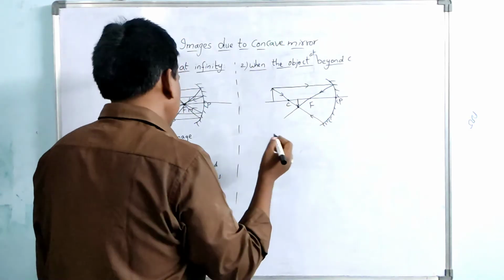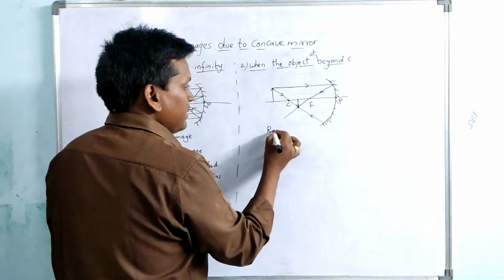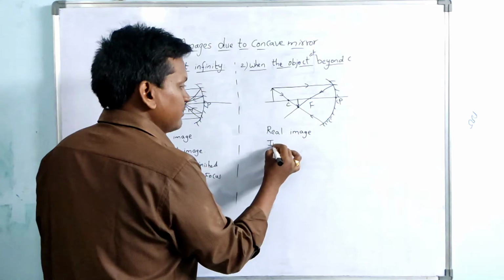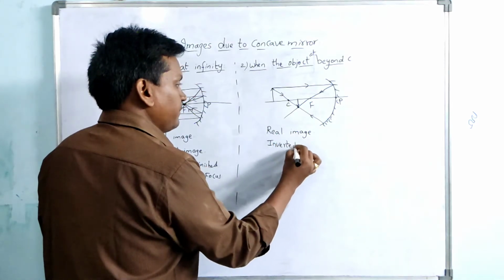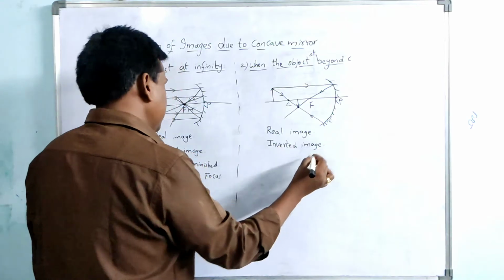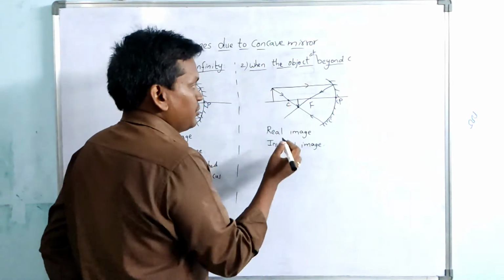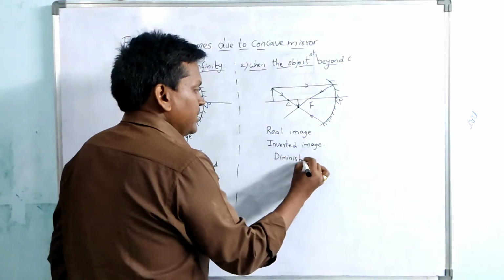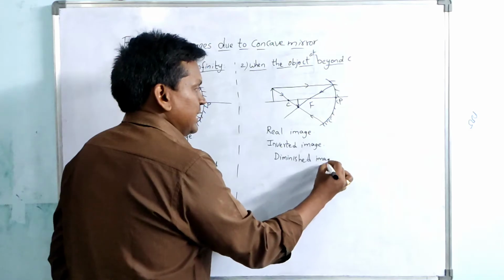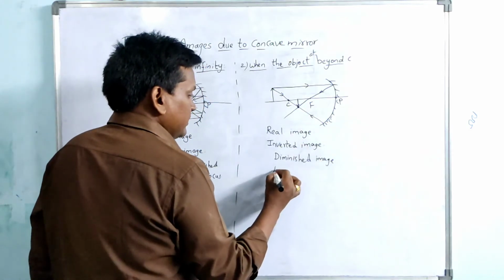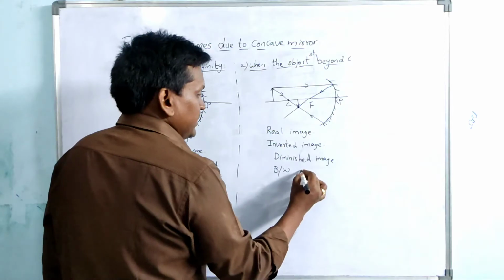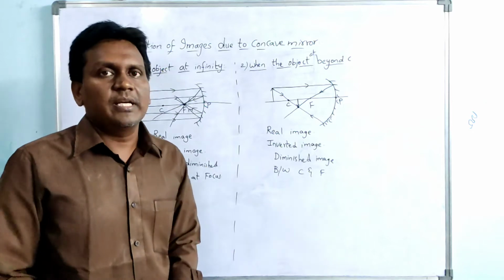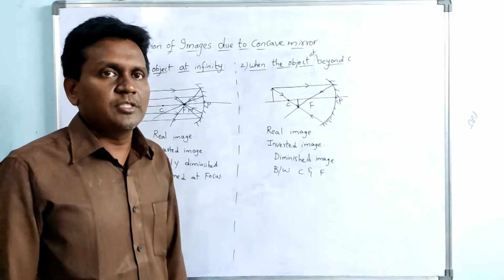And coming to the characteristics of the image, the image is a real image. Real means definitely it will be an inverted image. Real image, inverted image, and it is smaller than the object. So a diminished image is formed, and the image is formed between C and F. What is C? Center of curvature and F is the principal focus. The image is formed between the center of curvature and the principal focus.